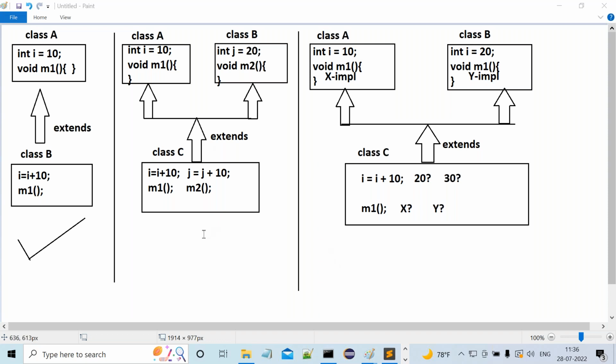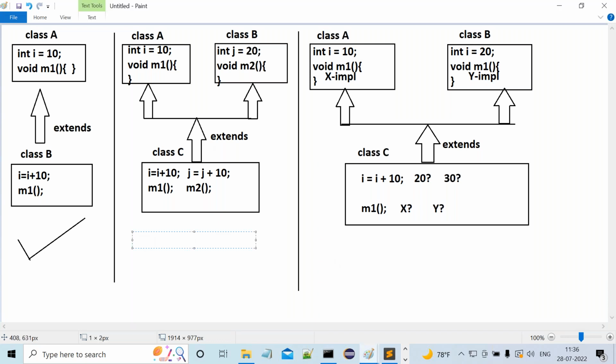For example, observe carefully. Here, what do we have to write? Class C, we have to write extends A, comma B, in general. But how is this extends keyword defined? The extends keyword is defined in such a way as to allow only one superclass name, not more than one superclass name. In that way, the extends keyword was prepared.